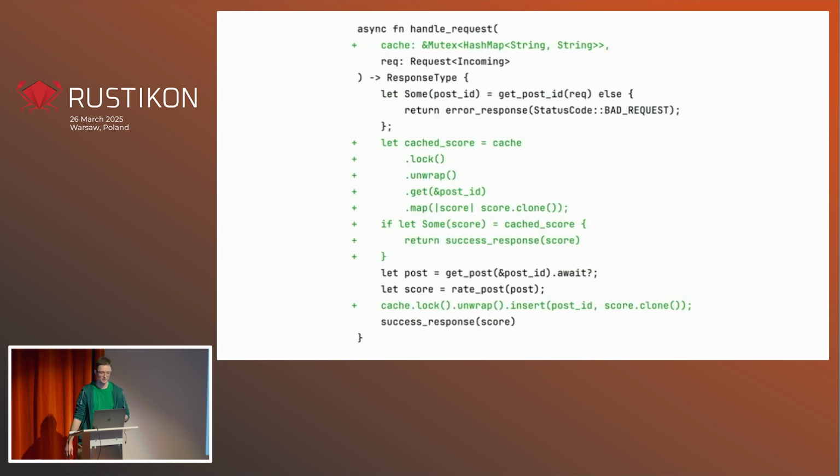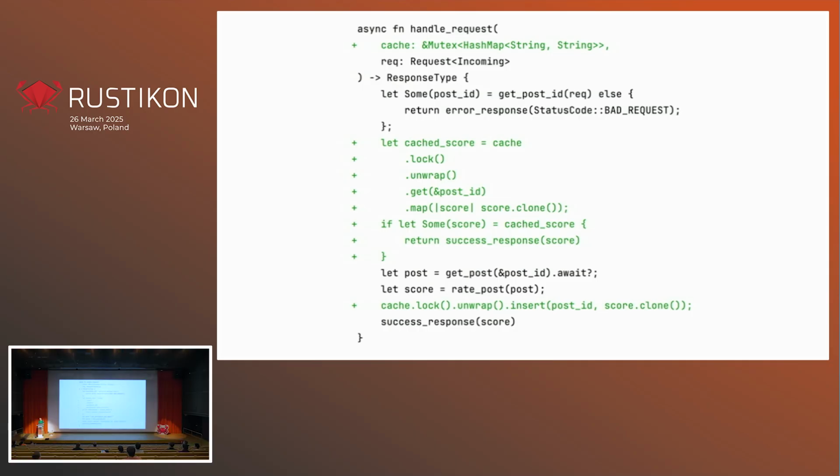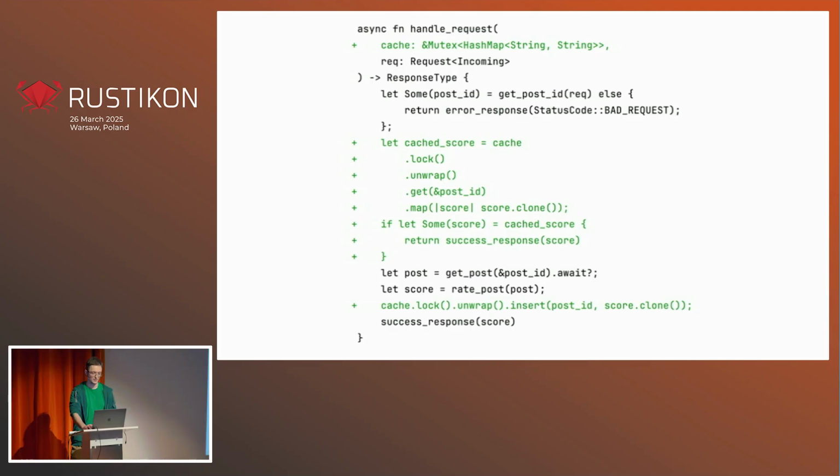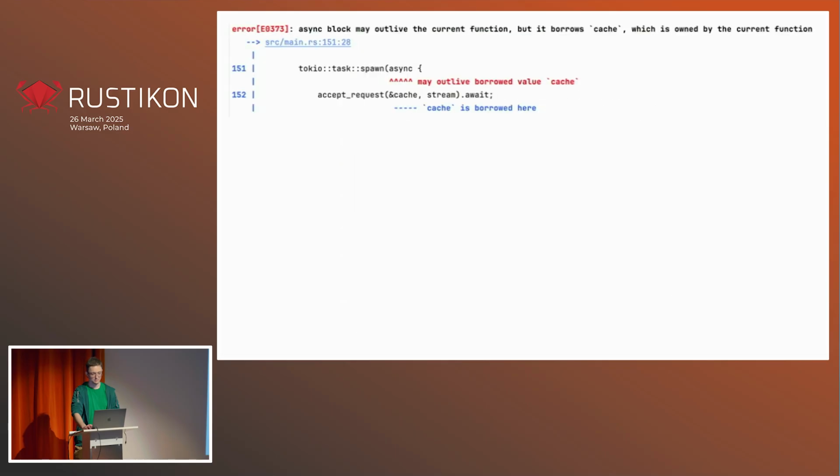And then handle request will have some logic, which is, for every request, check if it's already in cache. If it's there, return the cached result. Otherwise, do what was done before, just cache the result at the end. That's simple and everything works. It's great.